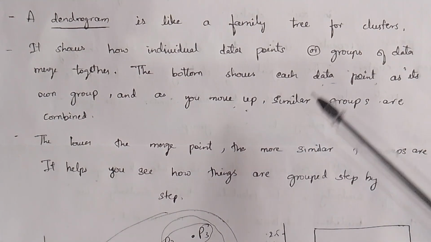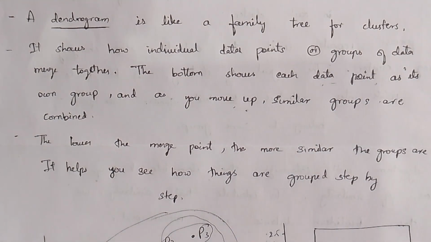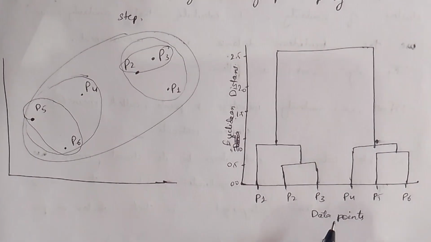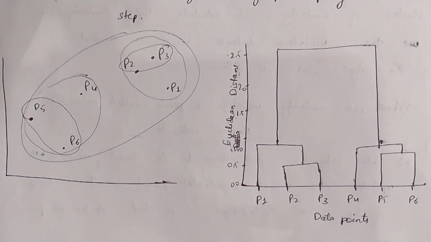You may not be able to understand it here. So here I have one diagram. Let me show you and explain it. Here I have an example diagram to show you what dendrograms look like.